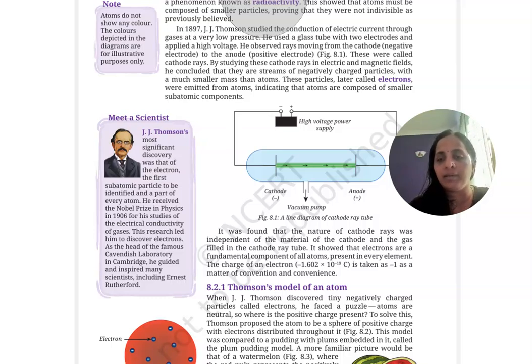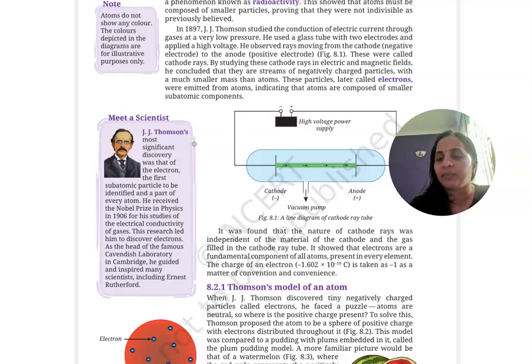So the first portion, I'll start here. The first scientist who proposed the first subatomic particle in the atom is J.J. Thomson. Here in this picture you can see the scientist J.J. Thomson. What did he propose, or how did he reach his concept? We all know that J.J. Thomson found electrons. So how did he reach that concept?